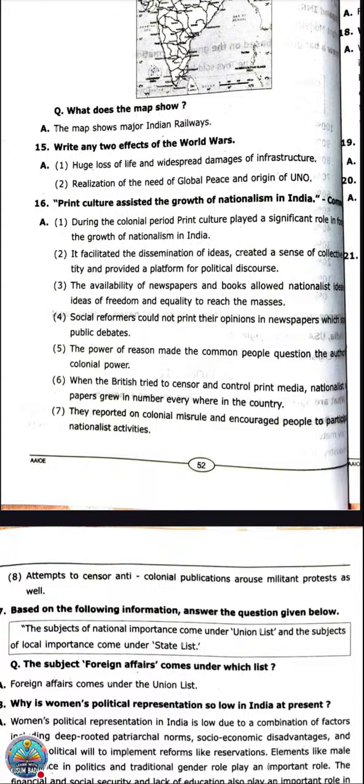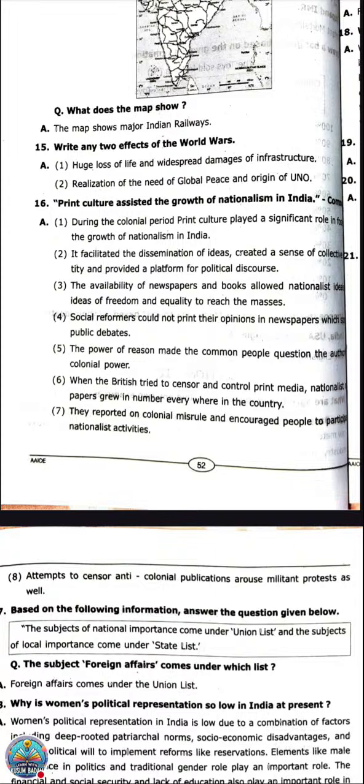Realization of the need for global peace and origin of UNO. What was the effect when the World War took place? They felt that there is a need for international peace, as there was a disturbance in the peace. And one more effect was that the United Nations Organization got established. So this is the origin of UNO.